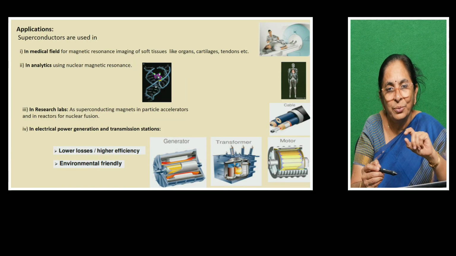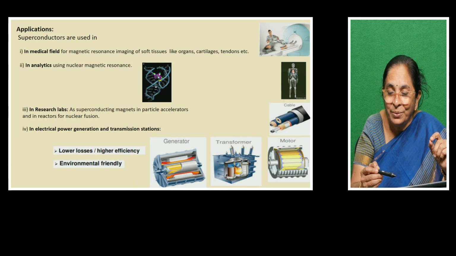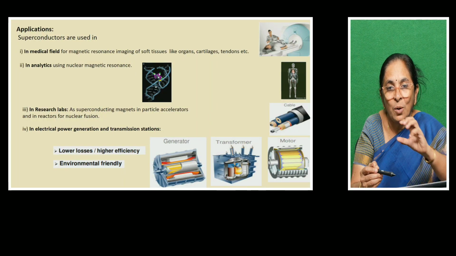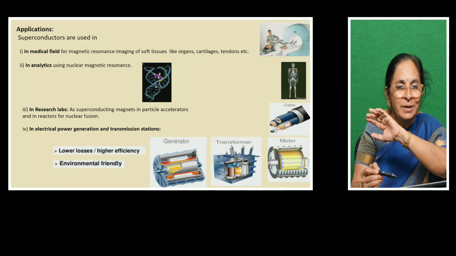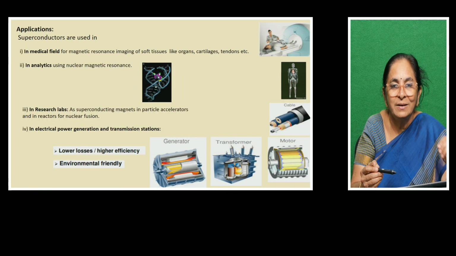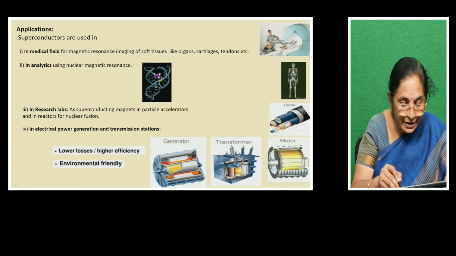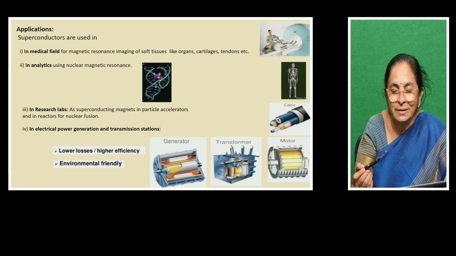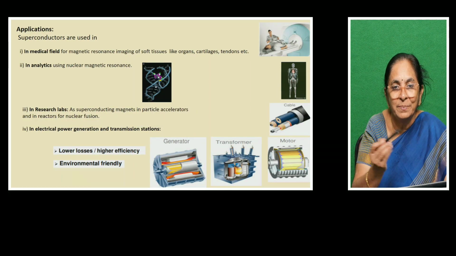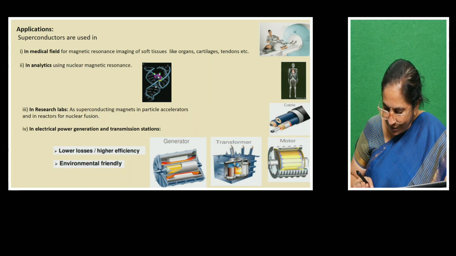Suppose we are able to replace those wires with superconductors, we know there is no resistance. So however much power you deliver at the generation station, exactly the same will reach the distribution center also. That is a beautiful thing. So there is no power loss, higher efficiency, by using superconducting materials. If electrical power is transferred this way, that entire process becomes environmentally friendly.